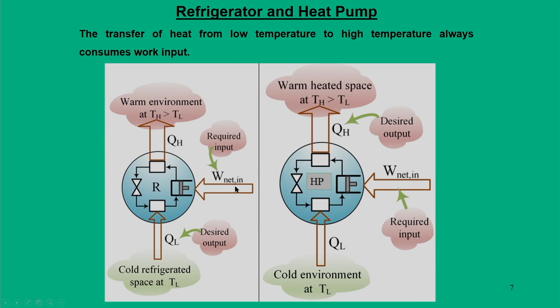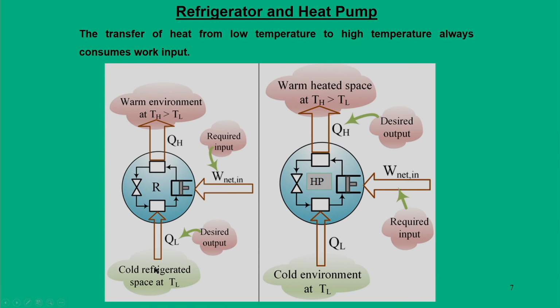So, in a refrigerator, what does it do? Here work input is given to the refrigerator. Because of this we extract heat from a cold refrigerated space, typically called the low temperature sink, and we can reject QH amount of heat to the warm environment, which typically in this case is the atmosphere, and obviously this TH is higher than TL. So, in this process what happens?